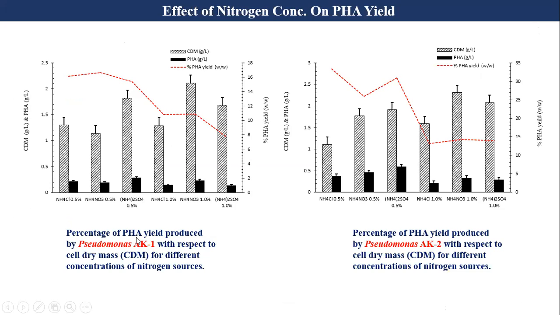From these two figures, it was clear that a low concentration of nitrogen source, here approximately 0.5% ammonium sulfate, is the concentration at which maximum production of polyhydroxyalkanoates was obtained by using the Pseudomonas AK1 strain. Similarly, the AK2 strain showed maximum production of polyhydroxyalkanoates at ammonium sulfate. On the basis of these comparisons, our main target is the production of polyhydroxyalkanoates, not only the cell dry mass, but the major product is